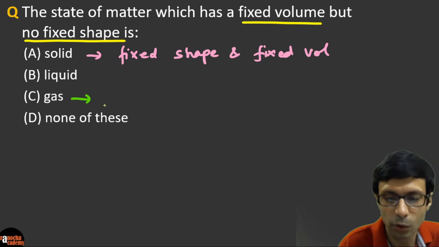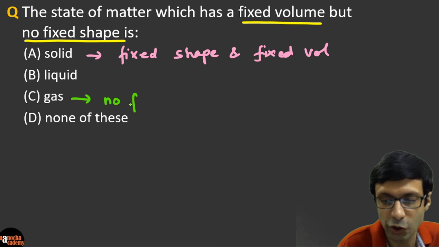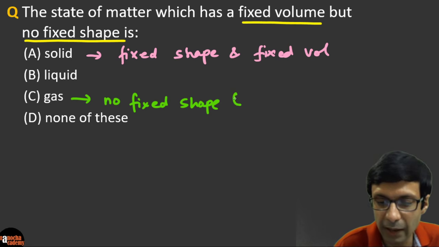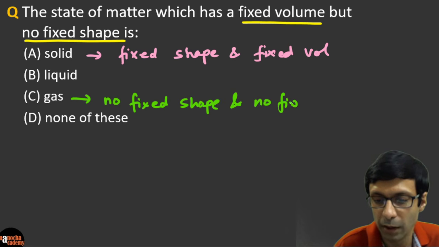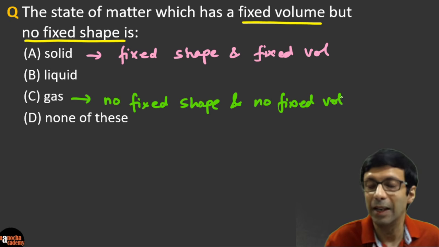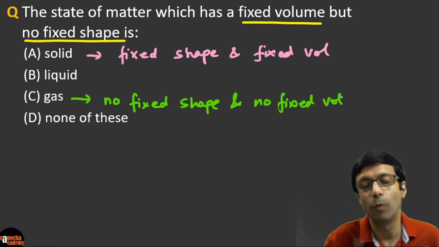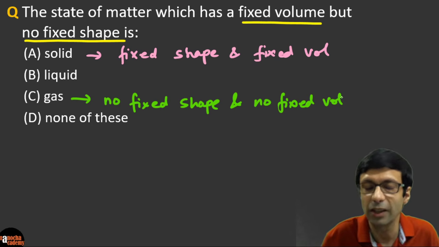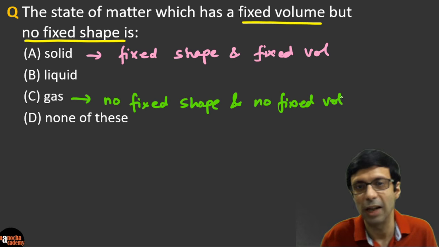Gas has no fixed shape because it takes the shape of the container, and it has no fixed volume because you can easily compress it, or it basically fills up the container. If you put the gas in a small container, it'll take the volume of the small container. If you put it in a large container, it'll take the volume of the large container.